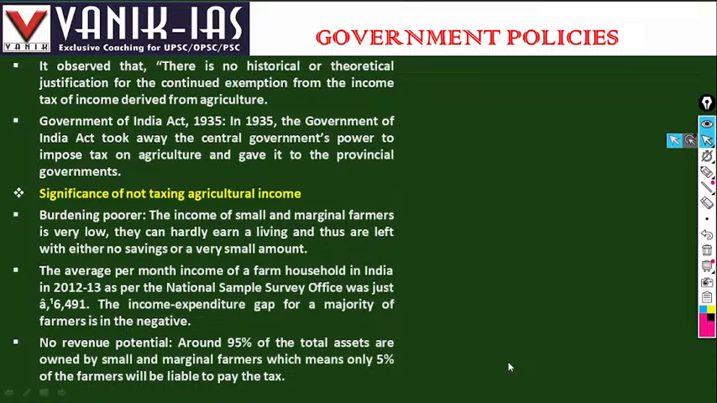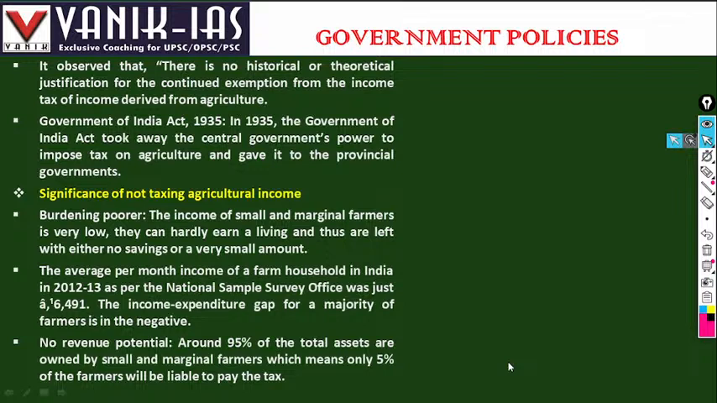Around 95% of the agricultural assets are owned by small and marginal farmers. That means only 5% of the farmers will be able to pay the tax. The record says that 95% of farmers are small and marginal, so they are not in the tax net. If agricultural tax is imposed, only 5% of farmers will be able to pay it.